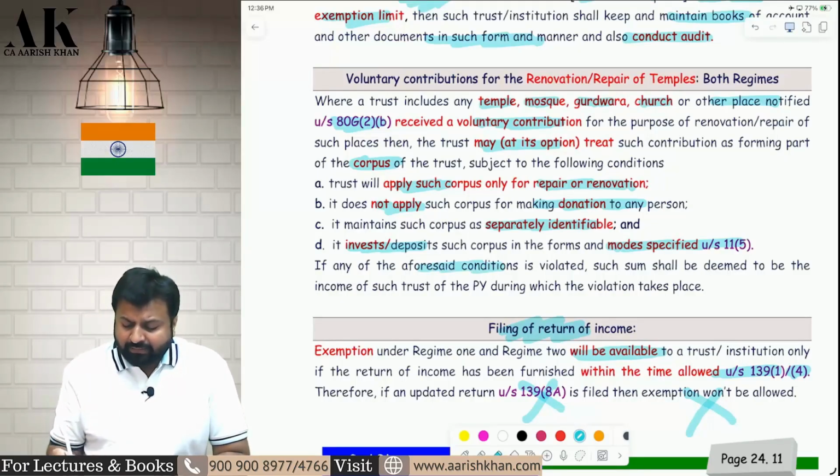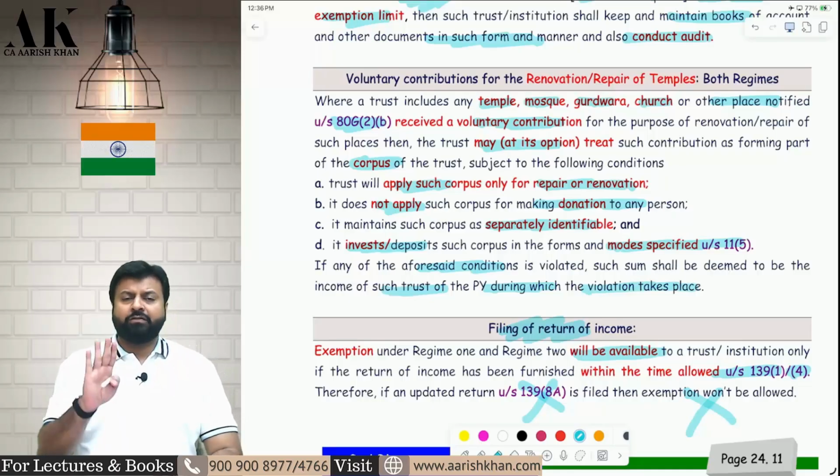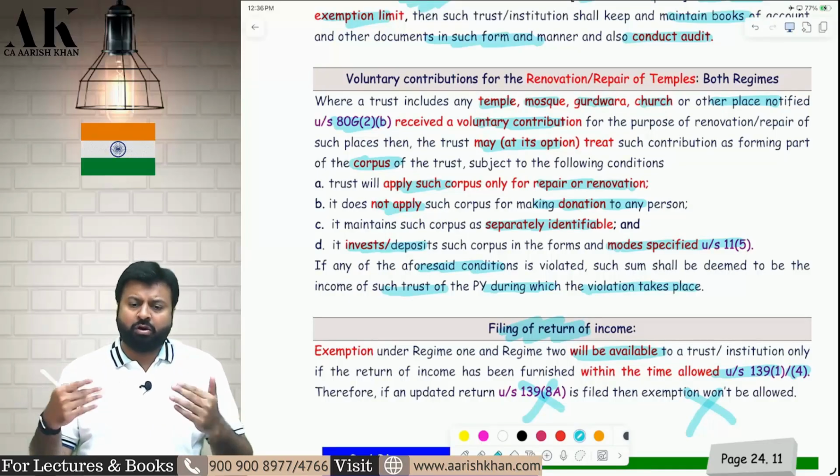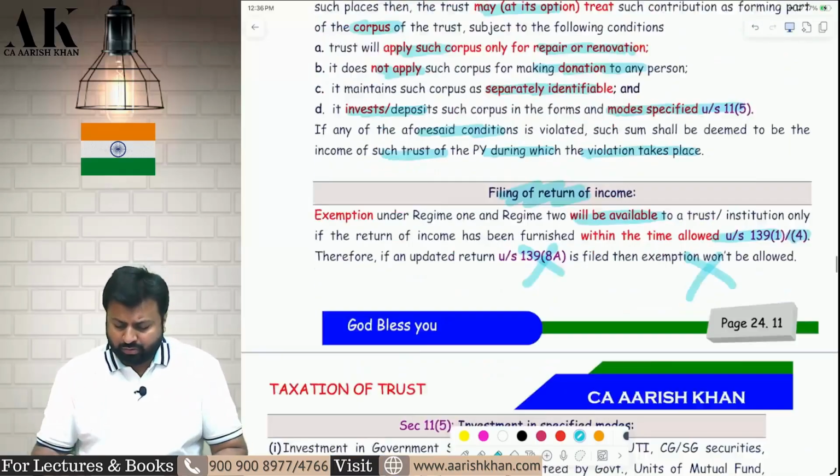If any of the conditions are violated, then it will be treated as deemed income of the trust in which the violation takes place. So if I fulfill these 4 conditions, I can treat my voluntary donation as what? As a corpus donation, or else I have to pay tax on it. I hope it is clear to all of you.